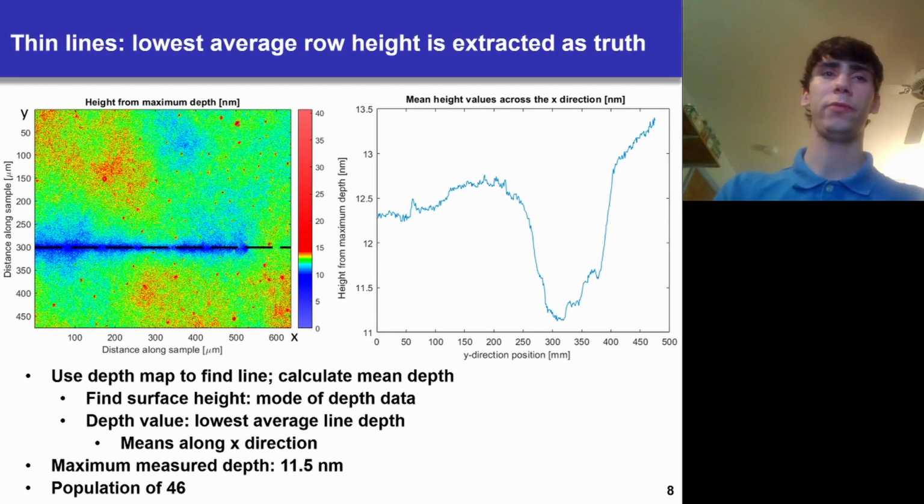And the depth below the floor is scanned in the x direction, so left and right along this map. Each row of pixels left and right is averaged, and the lowest average is found as the scanned line. And in this case, the lowest average depth is 11.5 nanometers below the floor height out of the population of 46.